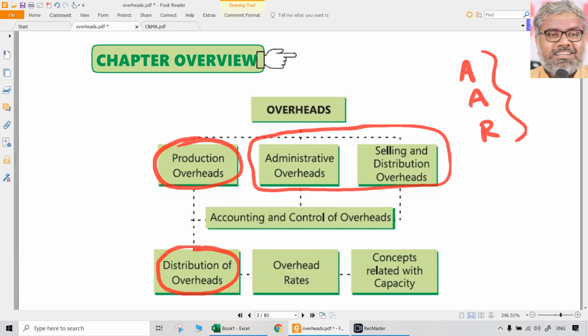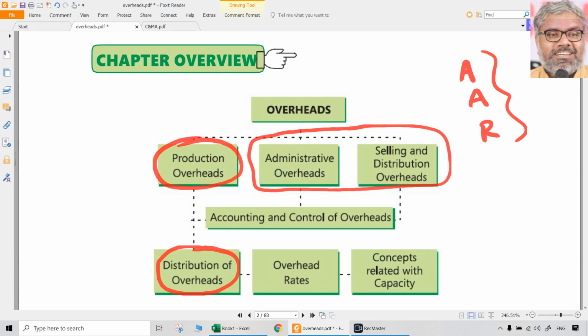Just to take an example, say a factory is involved in the production process, and there is a watchman to the factory who is paid salary. Should it be part of the cost of production or the production overheads? Definitely yes, because that also contributes to the production process, though it is not direct.